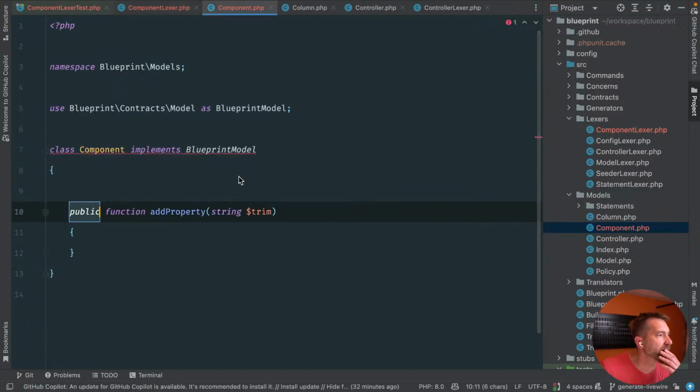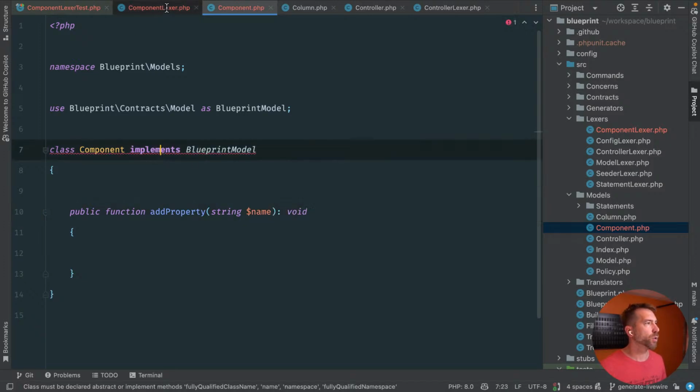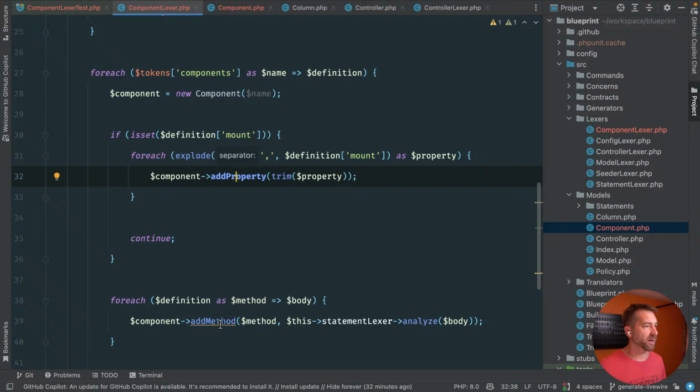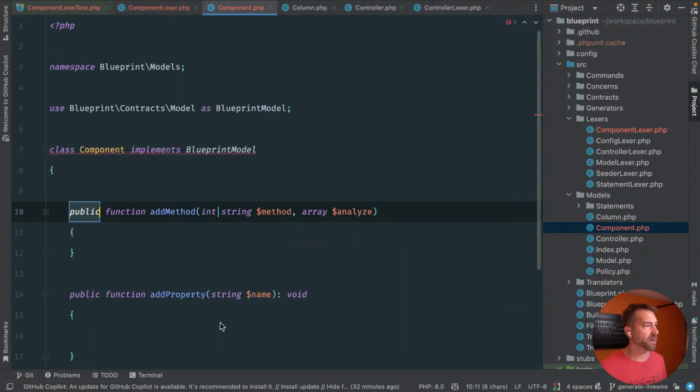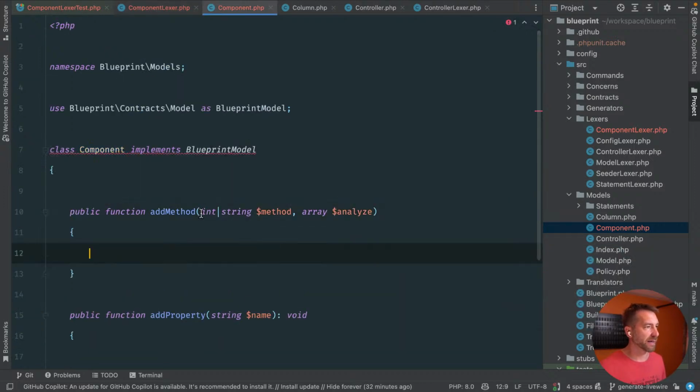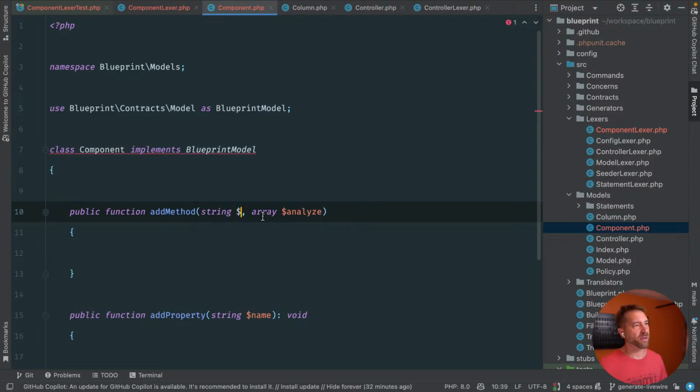So let's go ahead and add this method. It takes a string for the property name and it returns void. Cool. Let's go back here and add method, and it's not an int, it's going to be a string. The method will be the name, and then the array will be statements, I think.